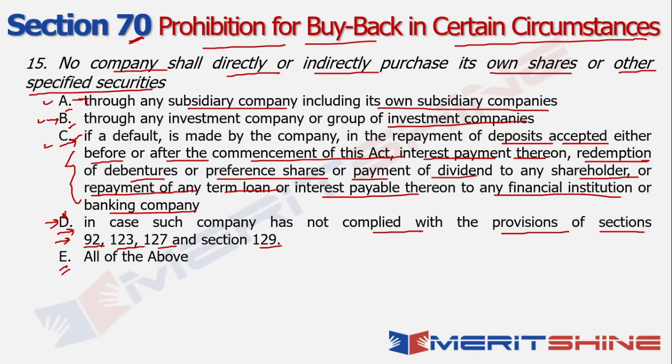Which means I'll go with E, which is all of the above. By logic, I've applied that since A, B and C are definitely true and will form a part of this particular statement, automatically option D has to be correct as well. And that is why the answer in this case will be all of the above. Right? So which means no company shall directly or indirectly purchase its own shares or other specified securities through subsidiary or own subsidiaries or through any investment company or a group of investment companies, or if there is a default or in case it is not complying with the provisions of these specific sections.